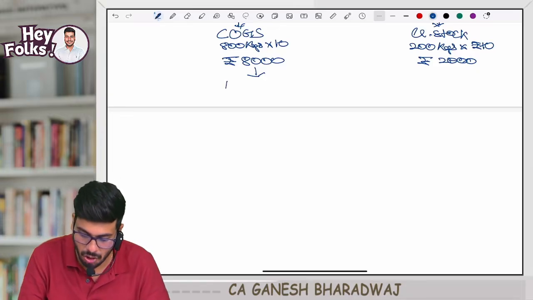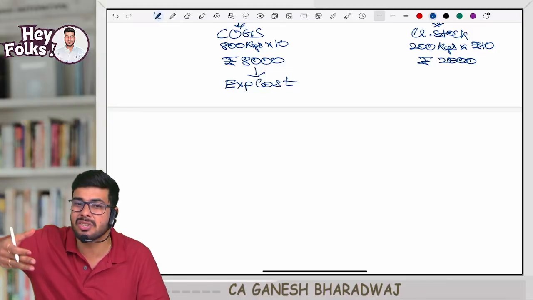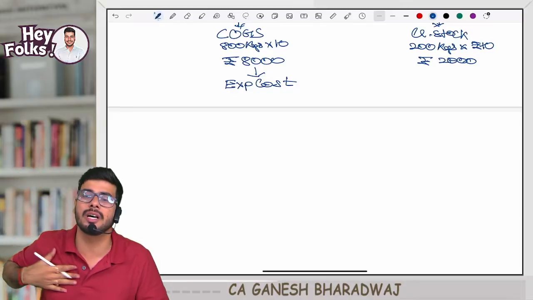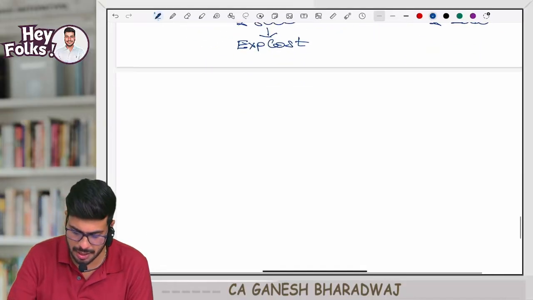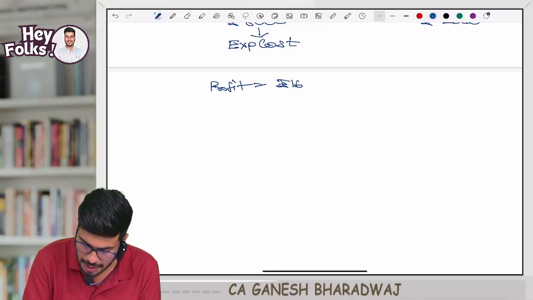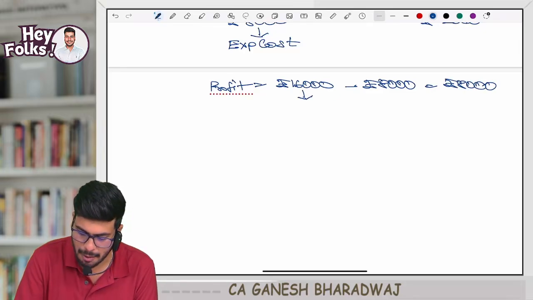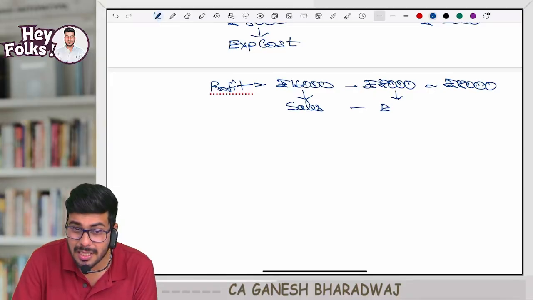Hence, this is called expired cost. What do you mean by expired cost? This cost expires. It dies. It gets knocked off against my revenue in the current year itself to arrive at the profit. Are you clear with this? So in this year, how much is going to be my profit? You tell me. It is going to be rupees 16,000 minus rupees 8,000. How much is that? Rupees 8,000.